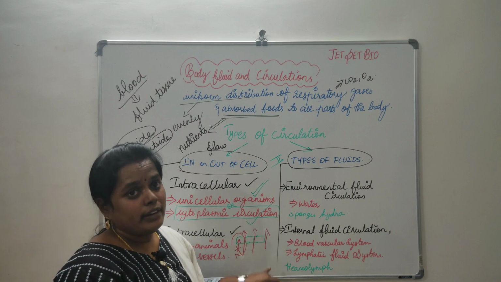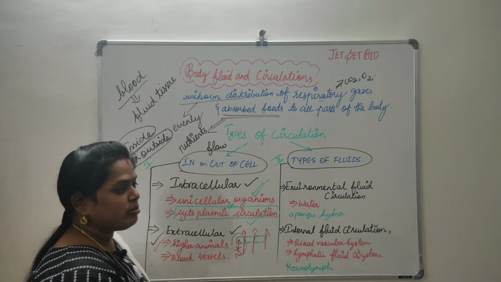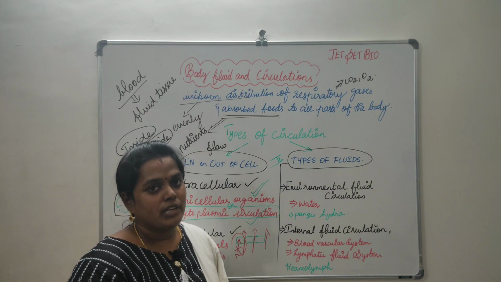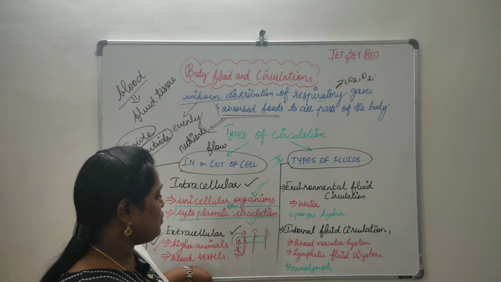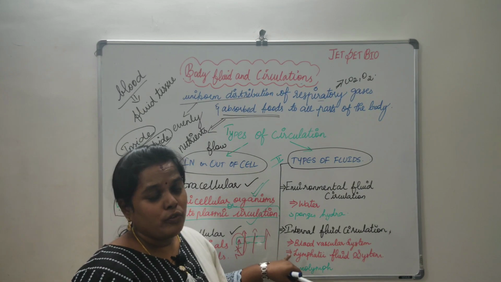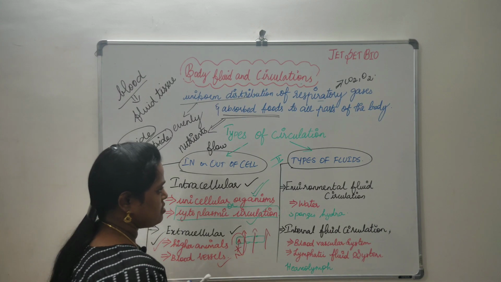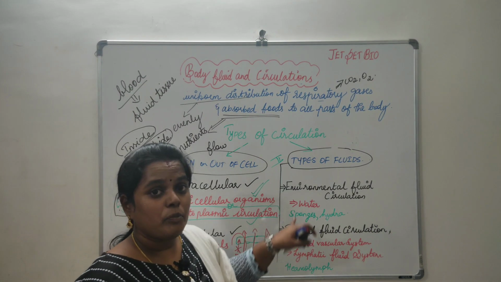That is called extracellular circulation. And we see this type of circulation in higher animals like human beings and other animals. They use blood vessels to circulate the body fluid to all parts of the body. So they are done with the blood vessels. Now we will be seeing another type of circulation.